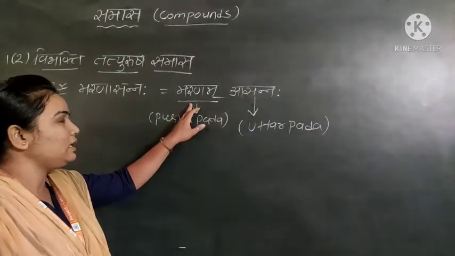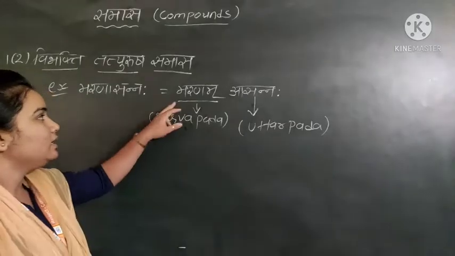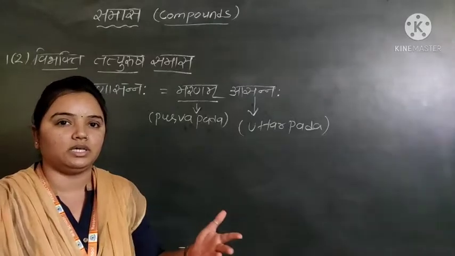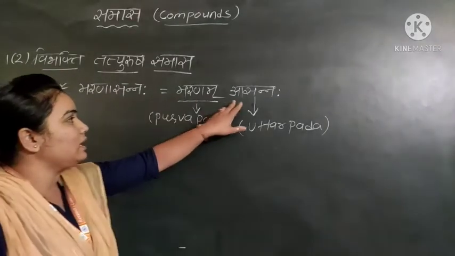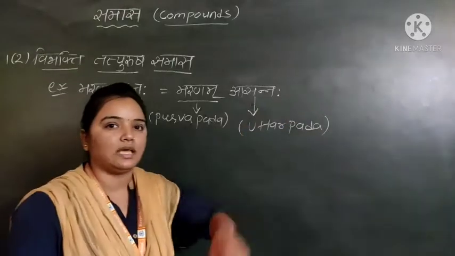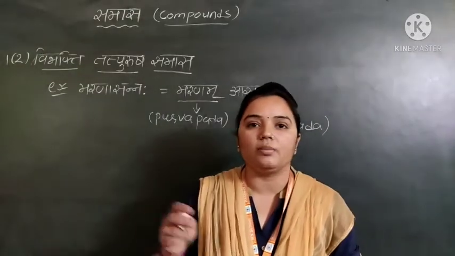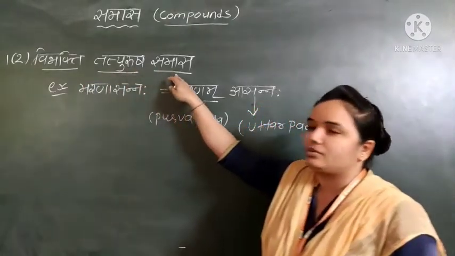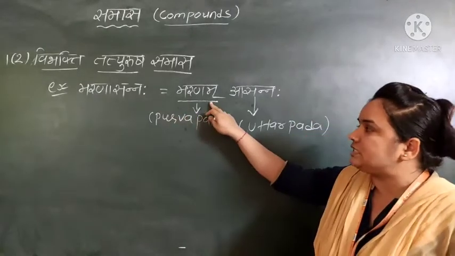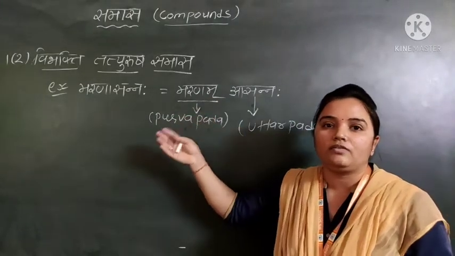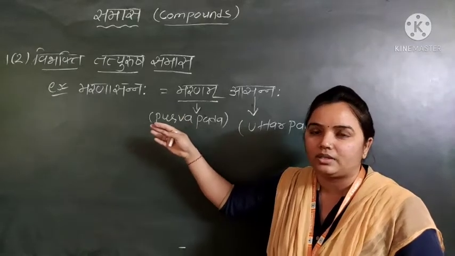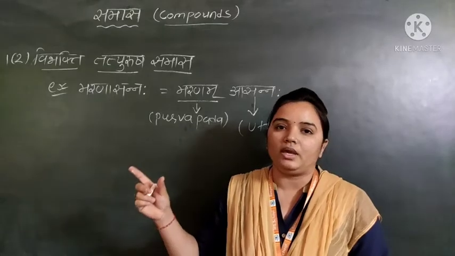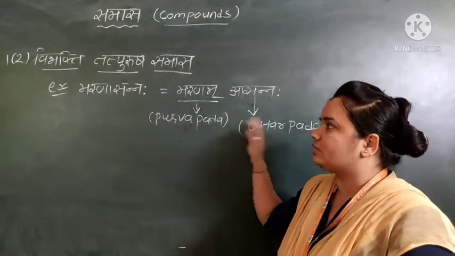So when the purva pad is in different cases, here we can see the dvitiya, tritiya, chaturthi, panchami, sashti, saptami, but the uttar pad will be in the nominative case only, the prathama vibhakti only, then this samas will be called the Vibhakti Tatpurush Samas. Here the vibhakti can change, different cases will be there, but only the prathama vibhakti roop will be in the last word.